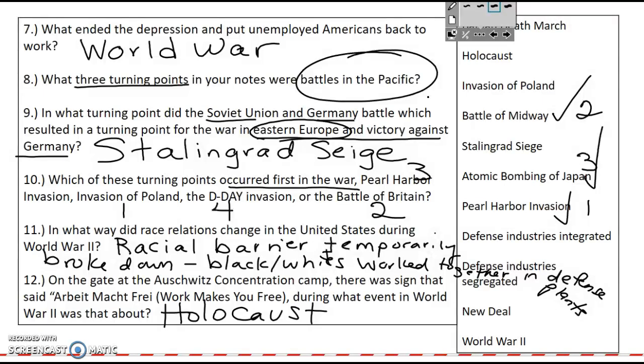Gypsies, people who were communists, people who were handicapped, people who were disabled, people who were political prisoners, Slavic people, anybody who was considered a threat or inferior to the German people, and they existed in German lands, they were put to death. They were killed during this horrible event in the world's history.